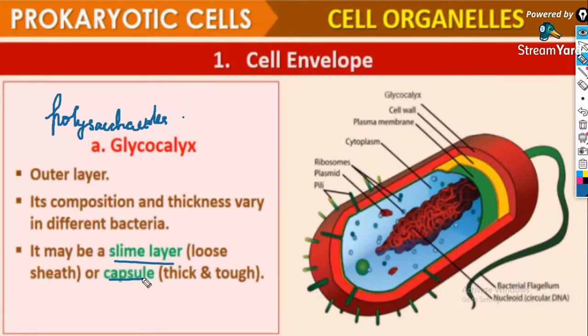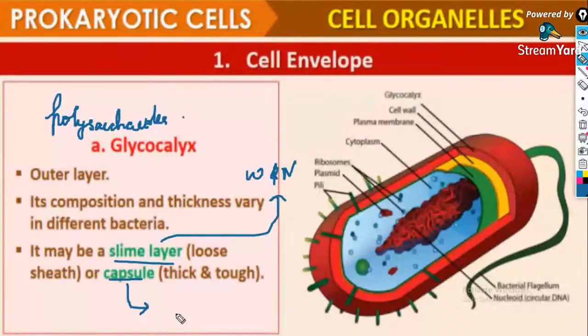So what is the function of the slime layer? Its function is to prevent water and nutrient loss from the organism. In the case of the capsule, its function is to help the organism hide from the host immune system.